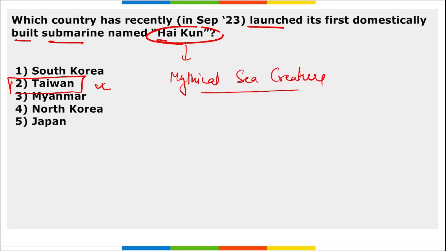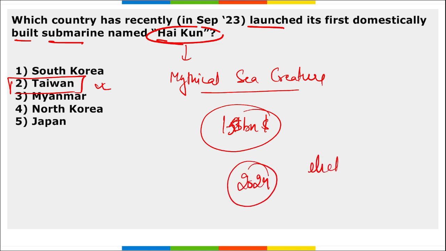This Haikun was built with almost $1.53 billion. Correct? The cost for the construction of this was $1.53 billion. This is a diesel electric powered submarine, and this will be delivered to the Taiwan Navy by the end of 2024. That is electric plus diesel powered domestically built submarine.